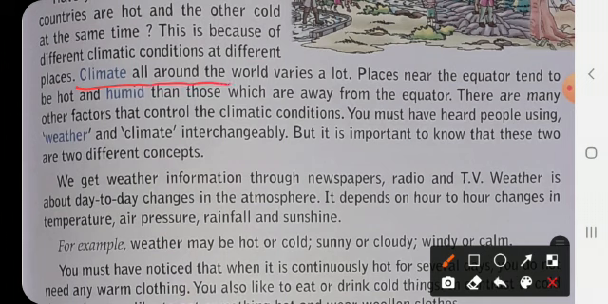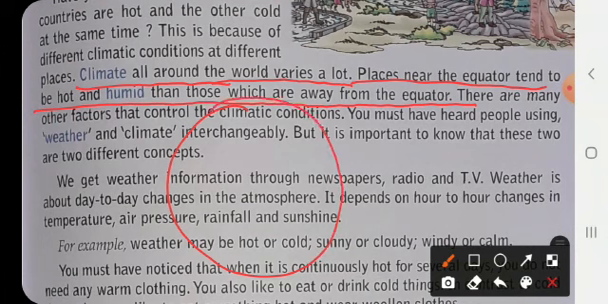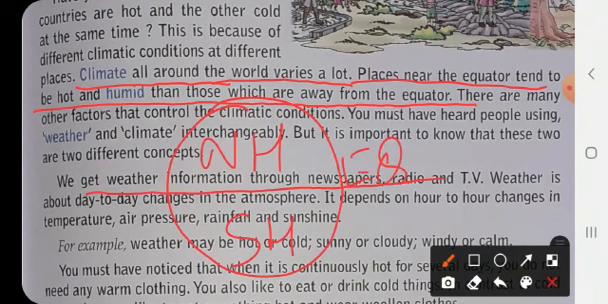Climate all around the world varies a lot. Places near the equator tend to be hot and humid, compared to those which are far away from the equator. Do you know what the equator is? Now the equator, this is the earth, is an imaginary line that divides the earth into two halves, the northern hemisphere and the southern hemisphere. This is what is called the equator, and it is at 0 degrees latitude.